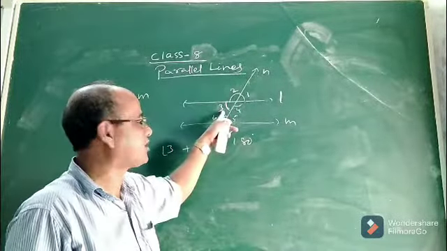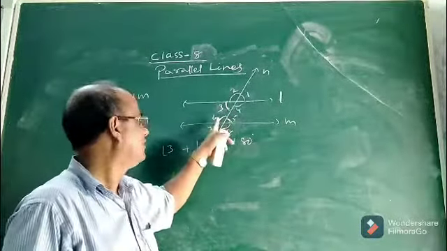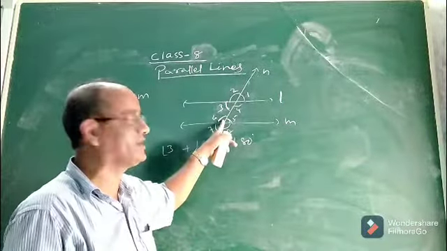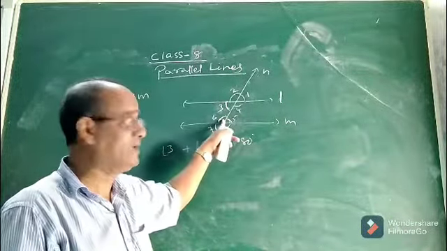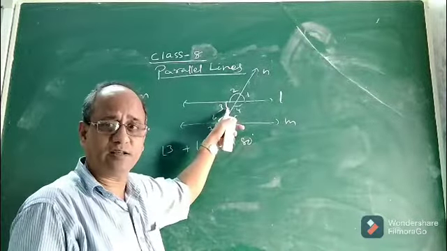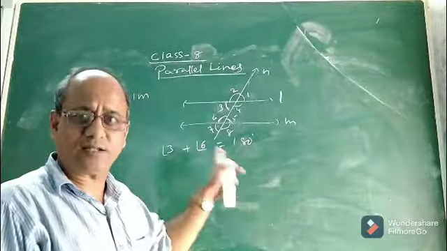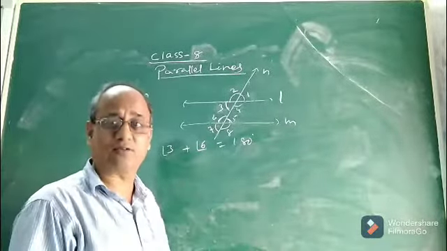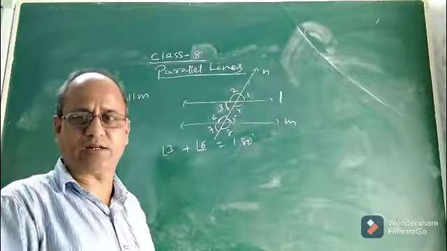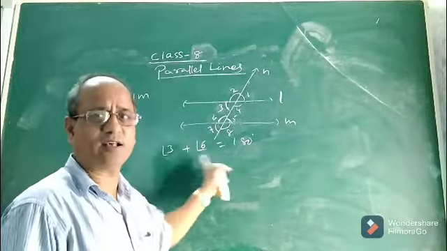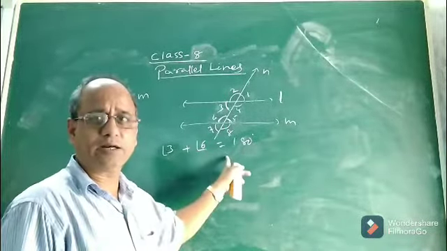Suppose angle 3 is 60 degrees. What will be the measure of angle 6? 180 minus 60, 120. Angle 6 will automatically be 120 degrees if angle 3 is 60 degrees. Why? Because angle 3 plus angle 6 is 180. What is the reason? Because they form a pair of co-interior or consecutive interior angles. So angle 3 plus 6 is 180 degrees. This is the relation between a pair of co-interior angles.